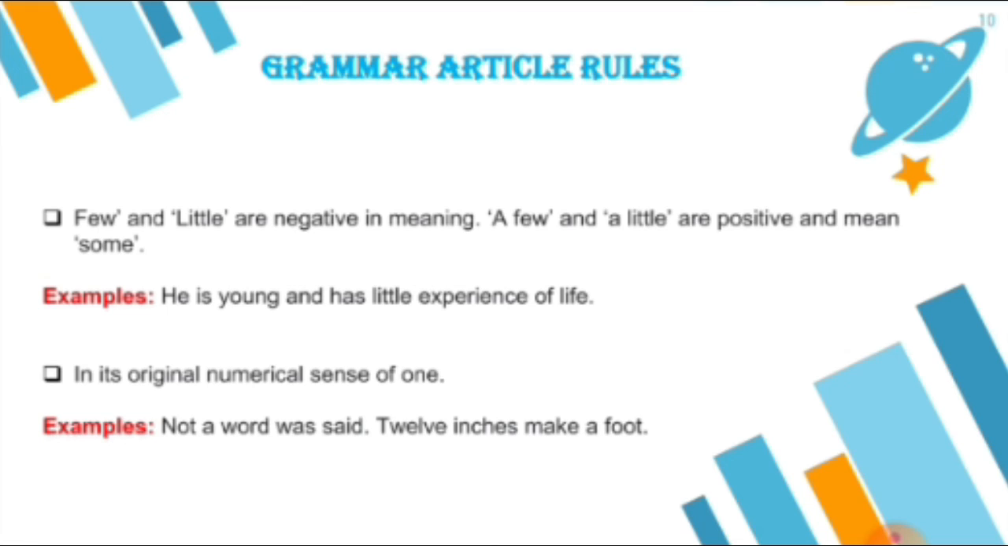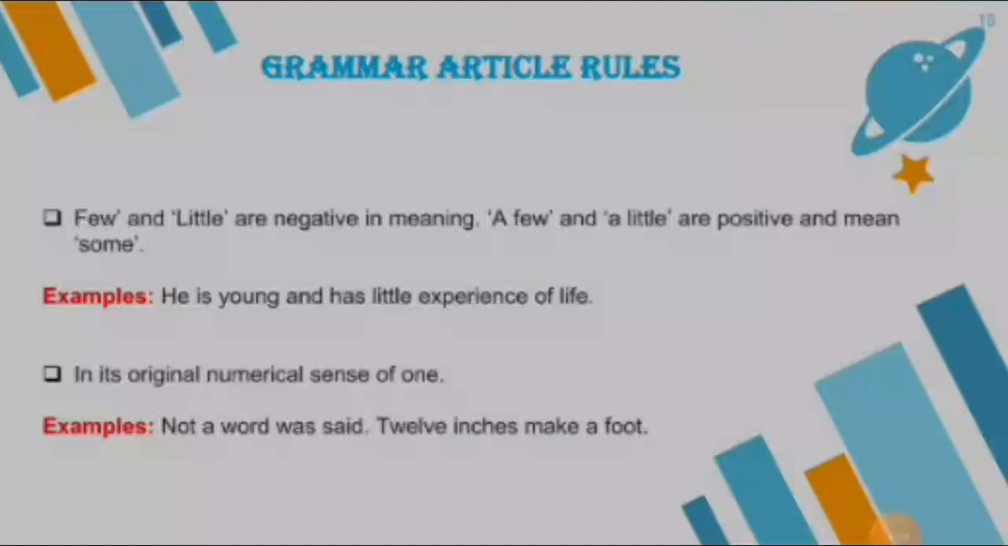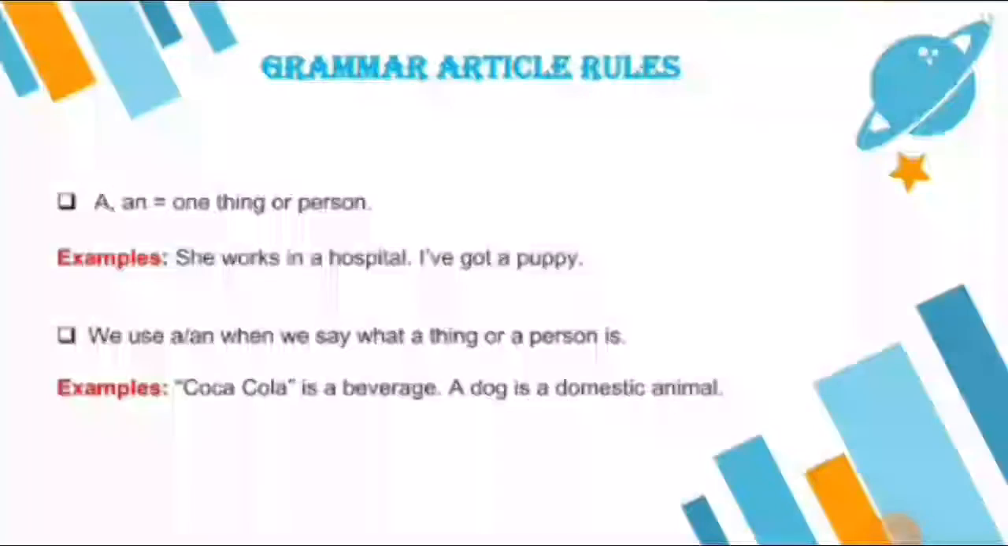In its original numerical sense of one, not a word was said. 12 inches make a foot. When you talk about some number, some numerical word, before that word you have to put the article a. Means you talk about some distance, some height, so you say 12 inches make a foot, right? So in this way you have to put article a for showing the measurement.